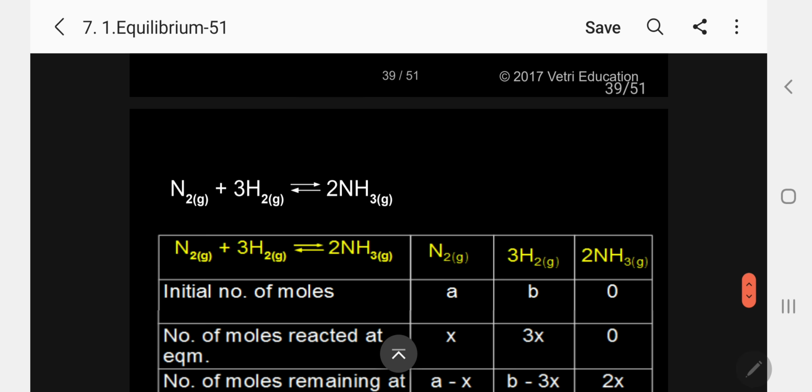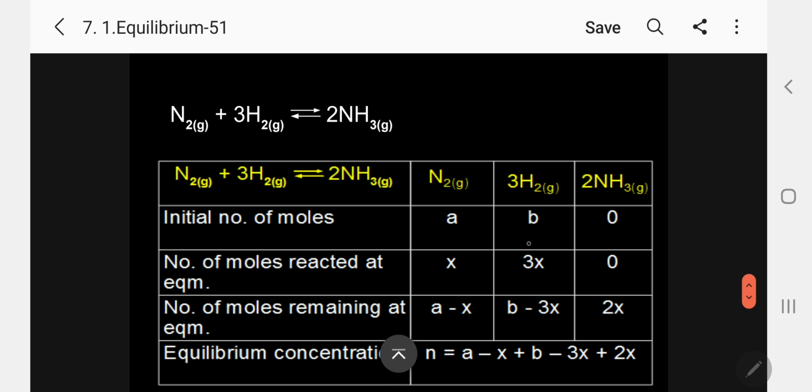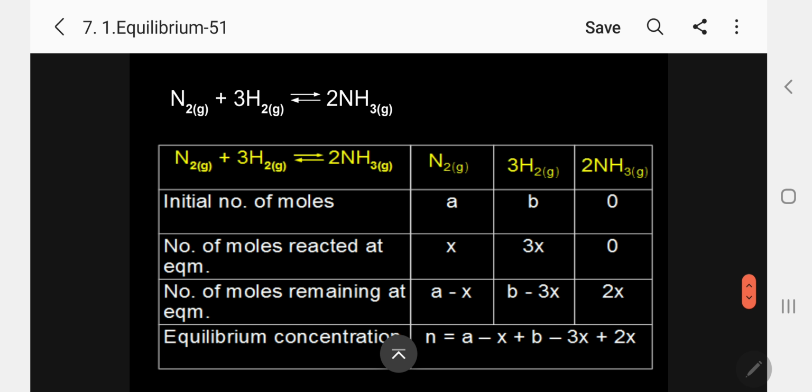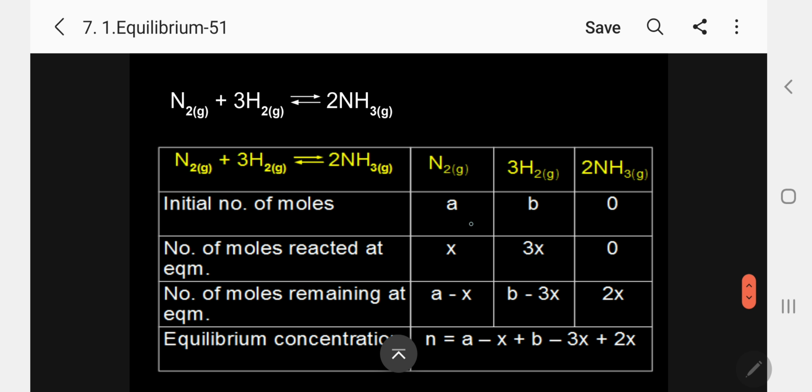Now, kindly follow. Now I am going to take the Kp. For Kp I am going to derive with N2 plus 3H2 giving 2NH3. So in that case, initially A moles of N2, B moles of H2 and 0 of NH3.